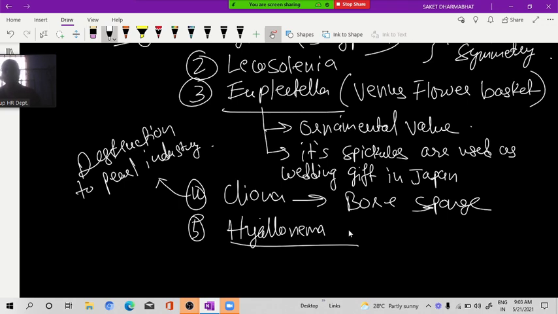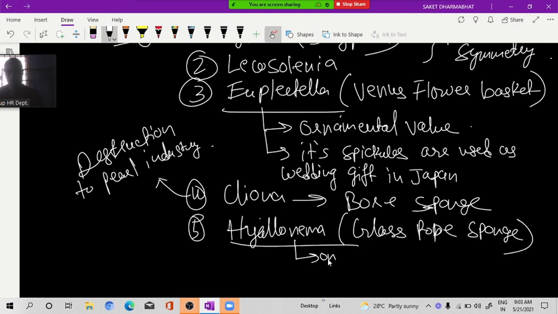So Hyalonema. Hyalonema is also called as what? Glass rope sponge. So it is also having ornamental value. So its glass rope, means its spicules, are what?